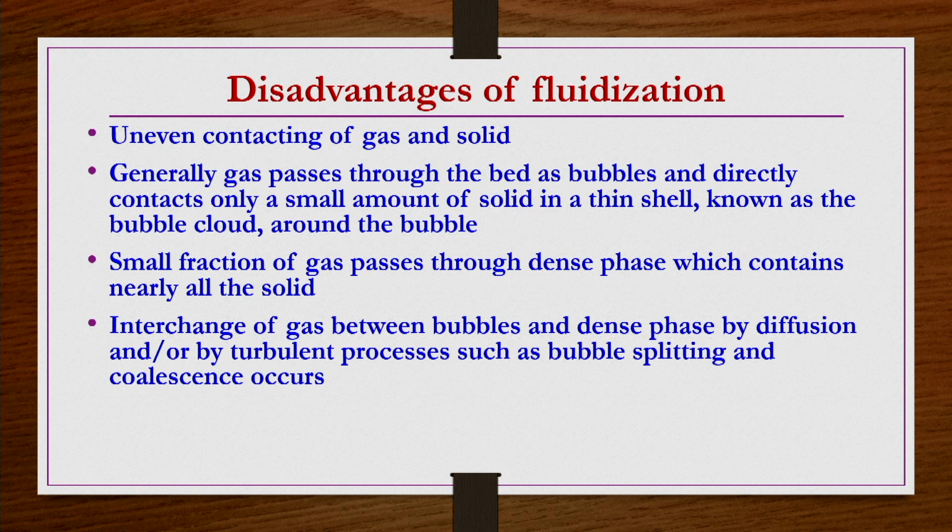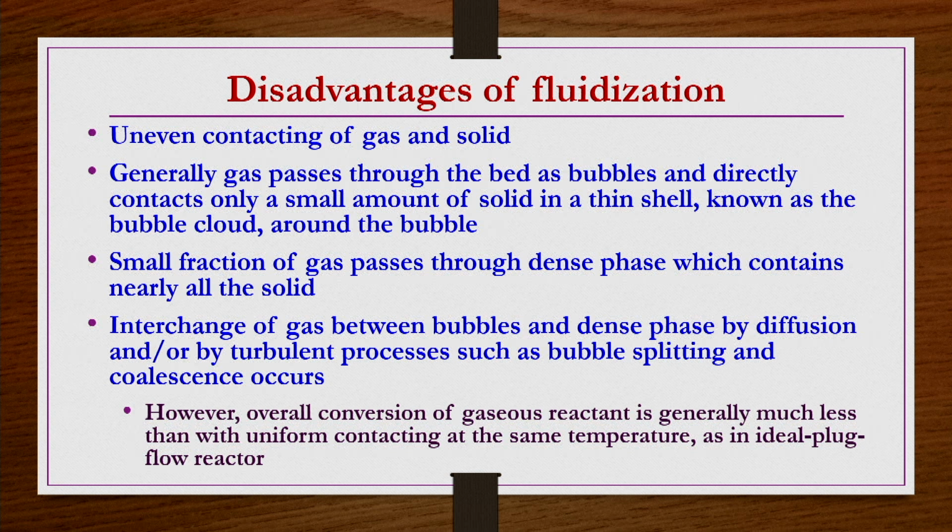Interchange of gas between bubbles and dense phase by diffusion and by turbulent processes such as bubble splitting and coalescence occurs. Those things are again a disadvantage. Overall conversion of gaseous reactant is generally much less than that obtained using an ideal plug flow reactor at the same temperature.